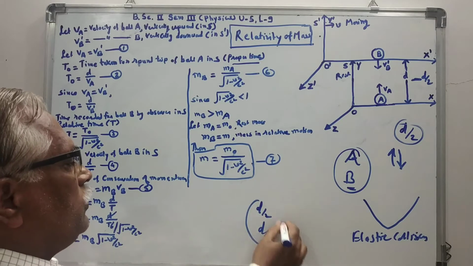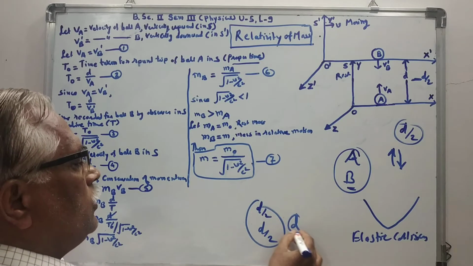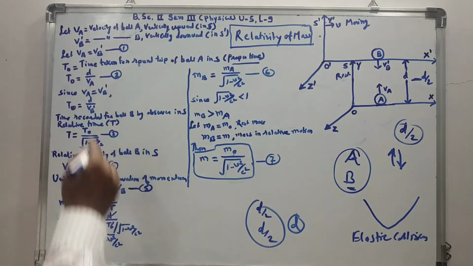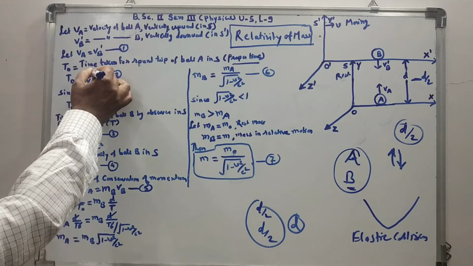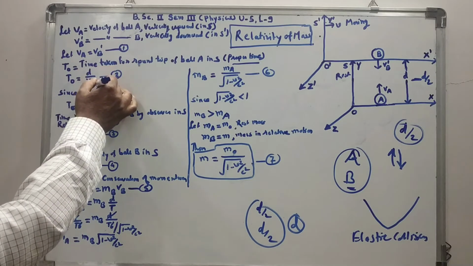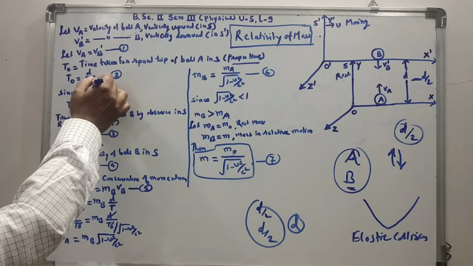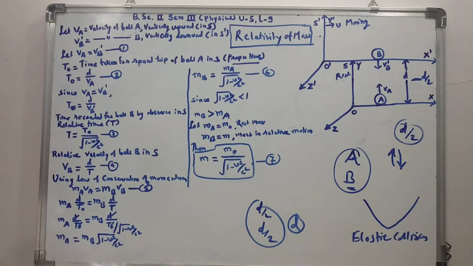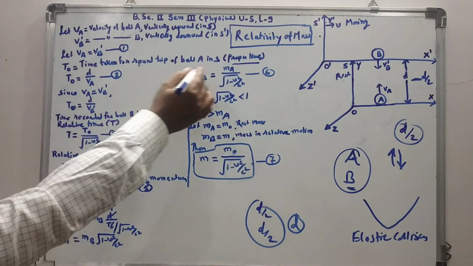So d by 2 plus d by 2 is d. So the total distance travelled in the round trip of ball A, divided by its velocity, gives the time taken for the round trip, which is called the proper time.